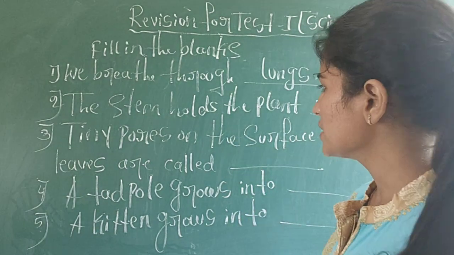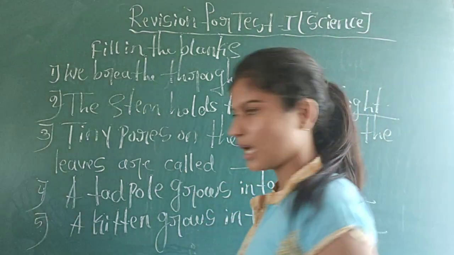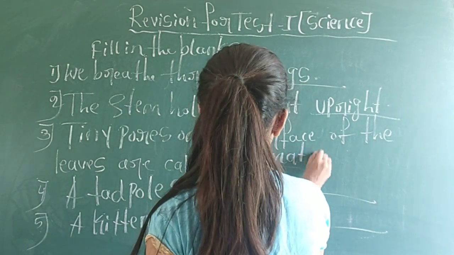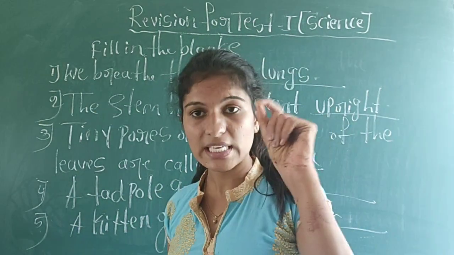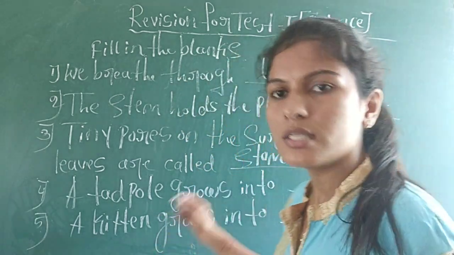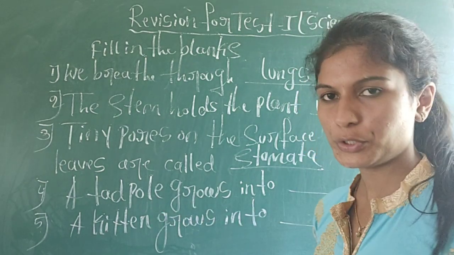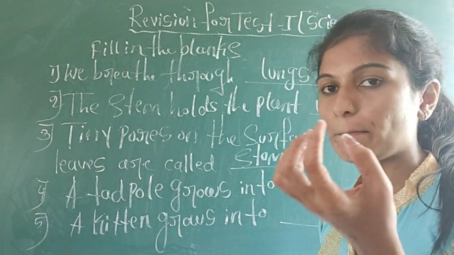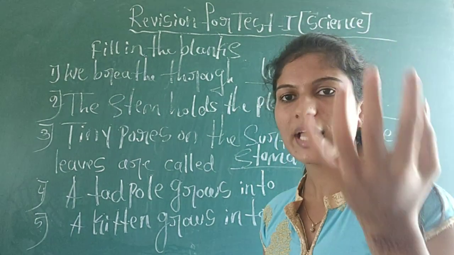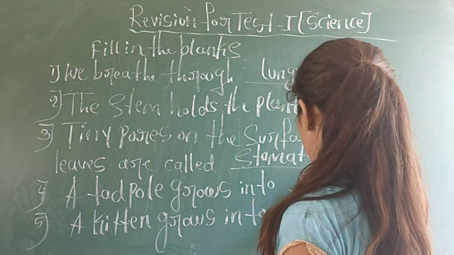Next one is, tiny pores on the surface of the leaves are called stomata. Those are the tiny pores which are present on the leaves. So the next one, a tadpole grows into. What is a tadpole? It is the baby of a frog. So a tadpole grows and converts into a frog.